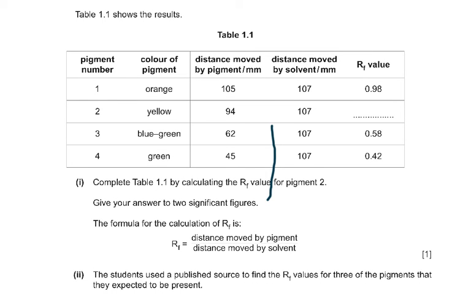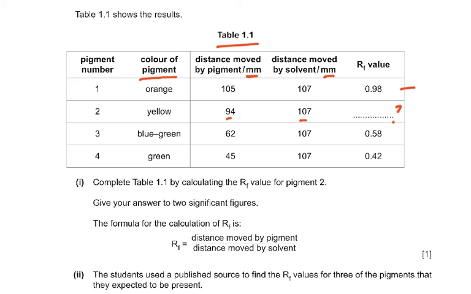Table 1.1 shows the results. Pigments 1, 2, 3, 4, with the colors of the pigment: orange, yellow, blue-green, green. Distance moved by the pigment in millimeters: 105. Distance moved by the solvent in millimeters: 107. The Rf value is 0.98. Then for yellow it is 94, 107, and we have to calculate this.